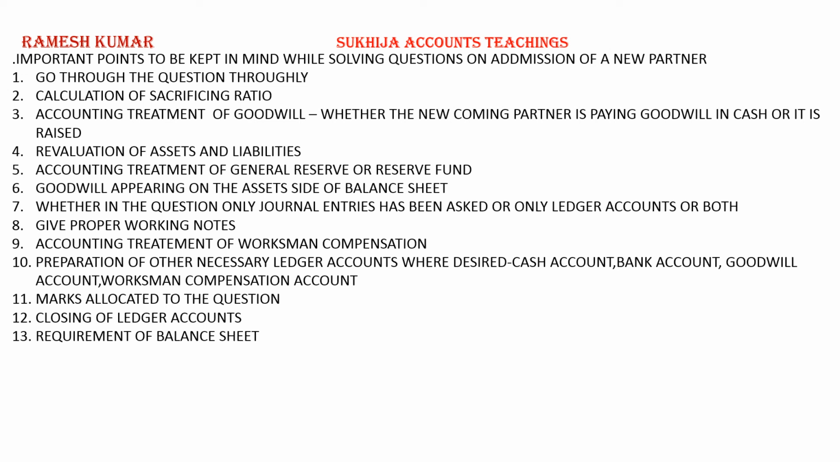The next is preparation of other necessary ledger accounts where desired, like cash account, bank account, goodwill account, workman compensation account. If he asks you to also show the necessary other ledger accounts, then you will have to prepare all affected ledger accounts. Cash account, bank account, goodwill account, workman compensation fund account.